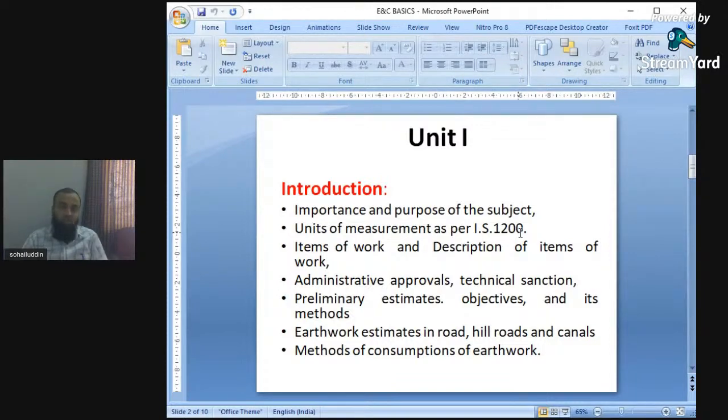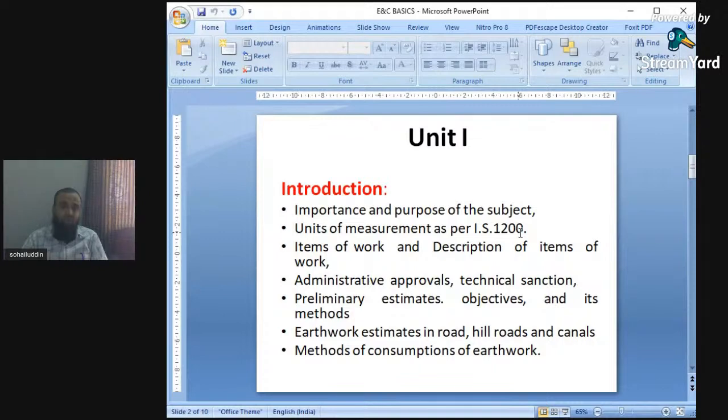So there are two things in estimating and costing. First, we find the quantities, and next we multiply those quantities with the market rates in order to find the present cost of the construction work.